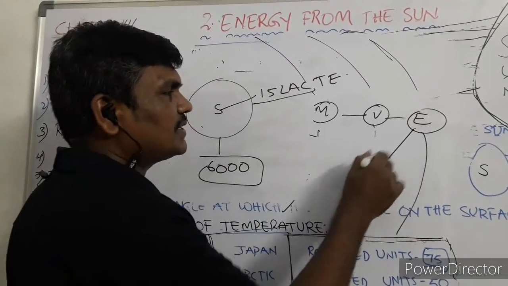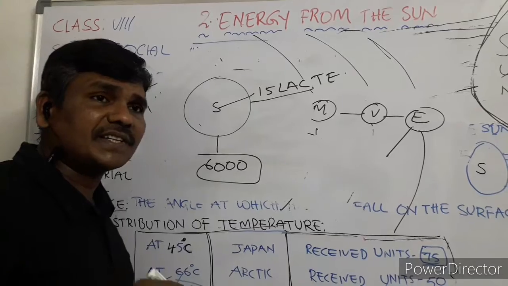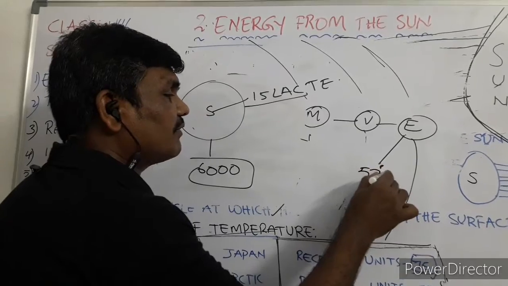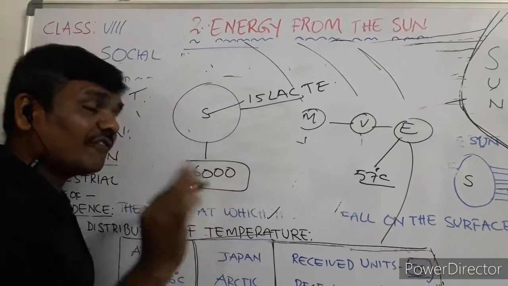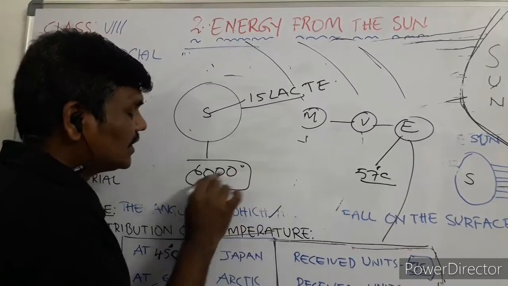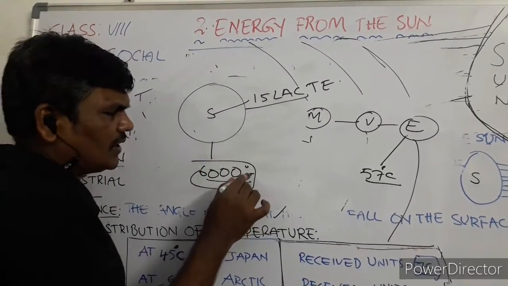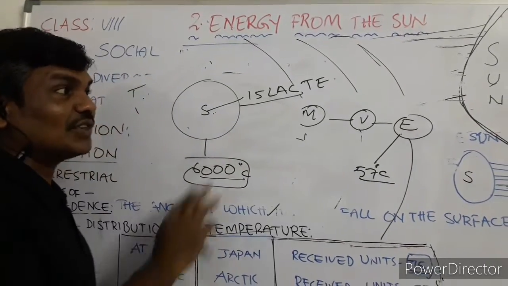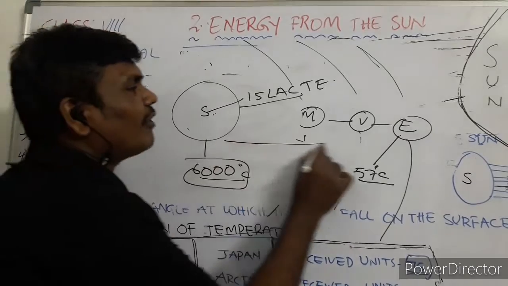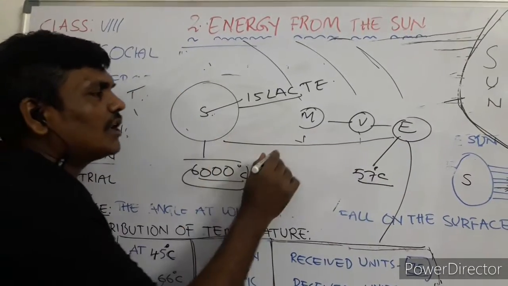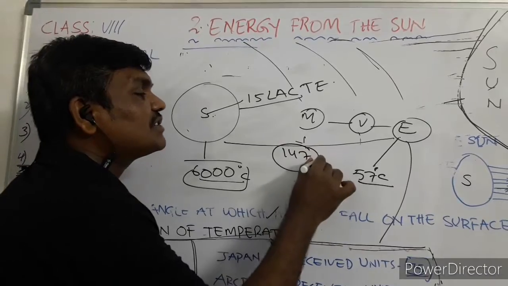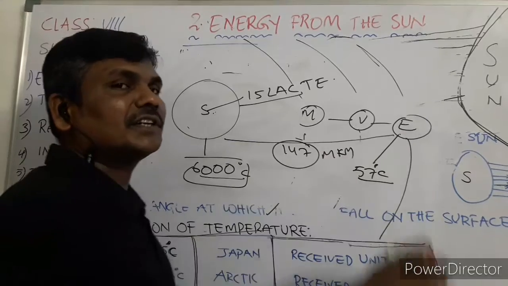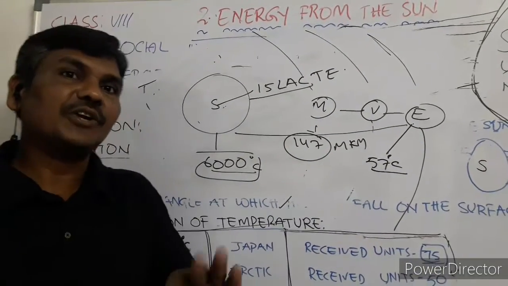The highest temperature recorded on earth is in Al Azizia, just 57 degrees, whereas the surface of the sun is 6000 degrees Celsius. At the center, 15 lakhs temperature is recorded. So even though the distance from the sun to the earth is 147 million kilometers, we still reach 57 degrees Celsius of temperature. That you have to understand.